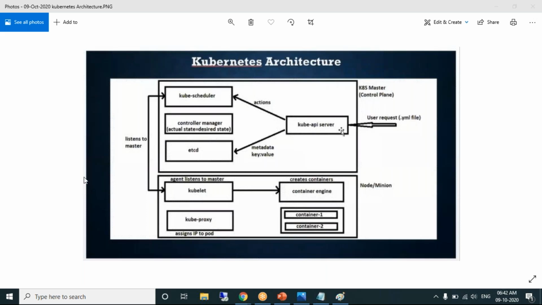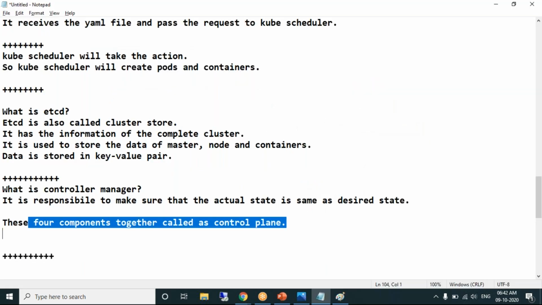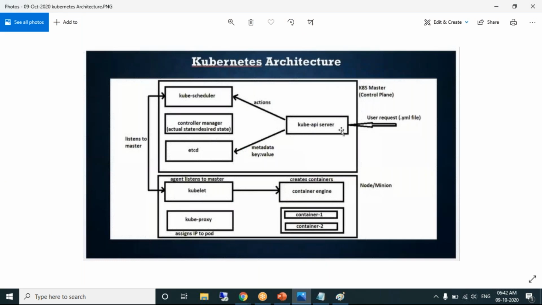This is about the Kubernetes master components. Any questions, Chetan? No, sir, I'm good. Do you know Kubernetes, Chetan, from before? I went through some videos, but not that much idea. So here in the master, kube API server, why is it called kube API server? Any idea? This is the component which takes the YAML file.